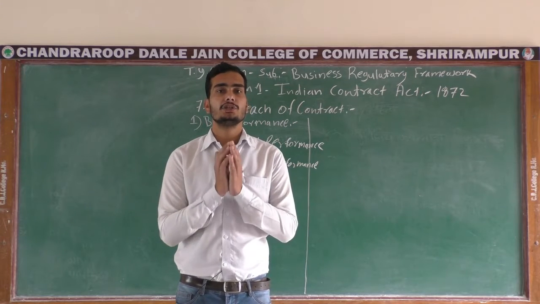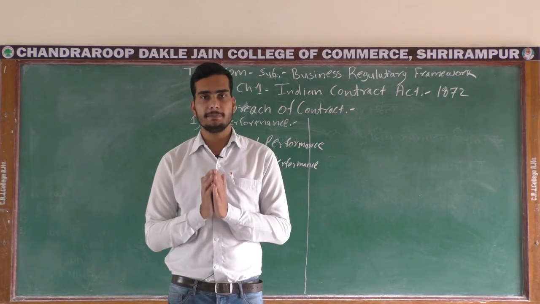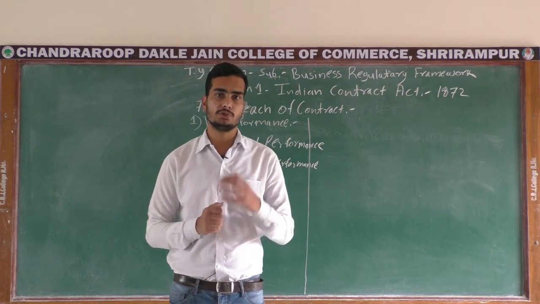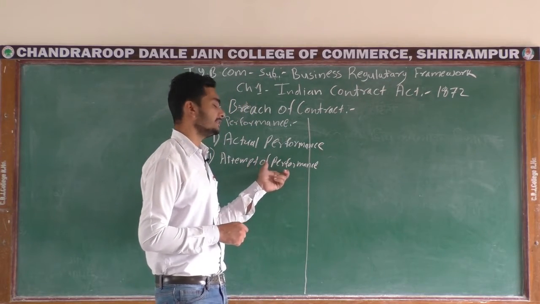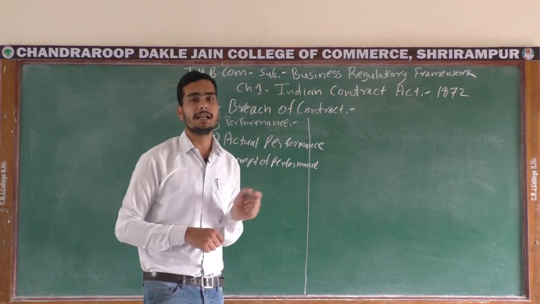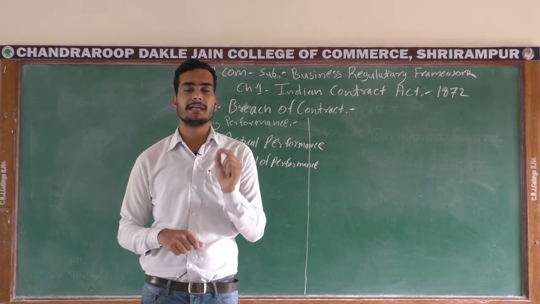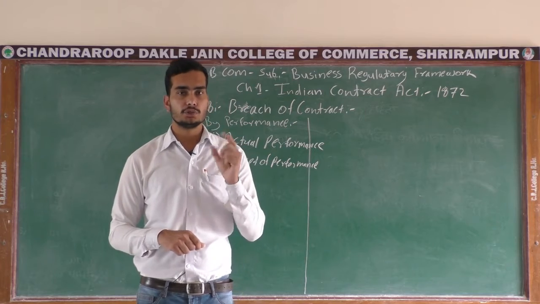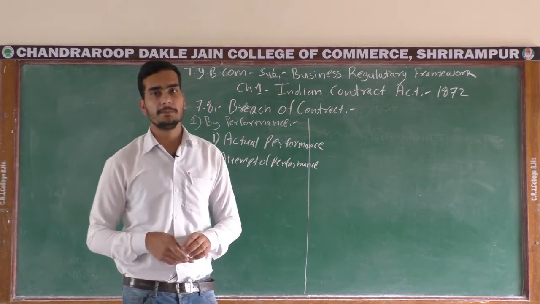In that sense the contract is considered completed or terminated, because one of the parties is not agreeing to that course of action. It is considered as attempted performance, or it may be called a tender of performance. In that case also the contract is considered terminated or completed. So this is the first point by which a contract is discharged, by performance.